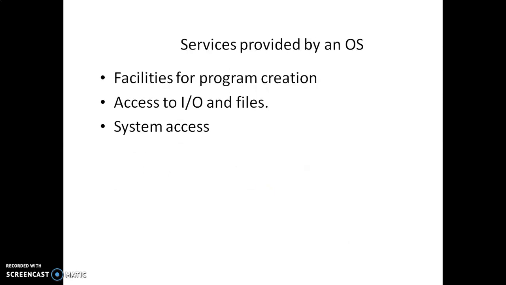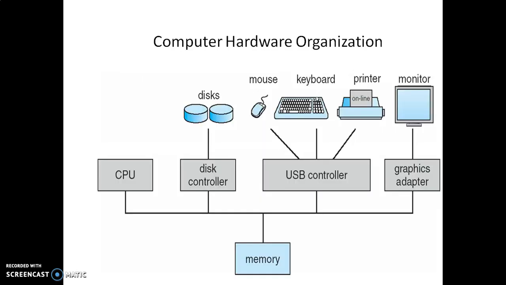The services offered by the operating system are the facilities to create a program, to destroy any program, access to input-output files, and various system access facilities. Next, in this diagram we are going to see how the computer hardware is organized. Here, the lower part is nothing but memory. To this memory, various kinds of things are added.